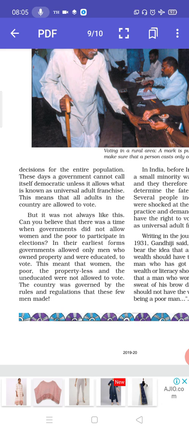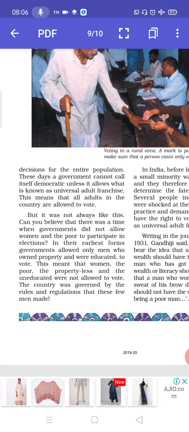People who are above 18 years of age have the right to vote, but that doesn't mean that they can go and give 10 votes. Only one vote, right? So that is what universal adult franchise means. But it is not always like this. Can you believe that there was a time when government did not allow women and the poor to participate in elections? In their earliest form, government allowed only men who owned property and were educated to vote.